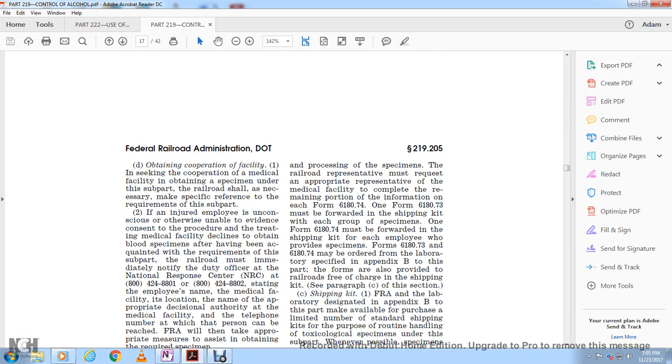Forms 6180.73 and 6180.74 must be typically equipped with each of the employee-provided specimens, with the laboratory specified in Appendix B. These forms are also provided by the railroad free of charge, as in paragraph C of this section.